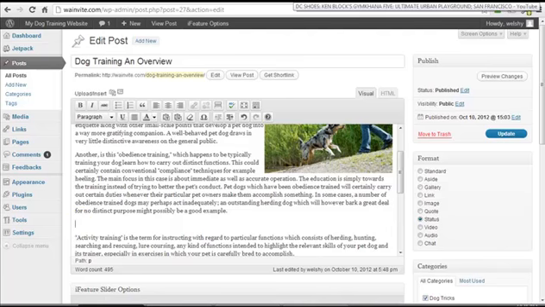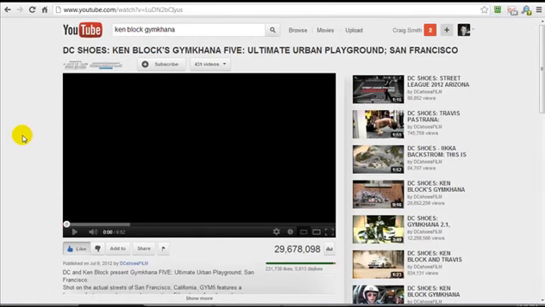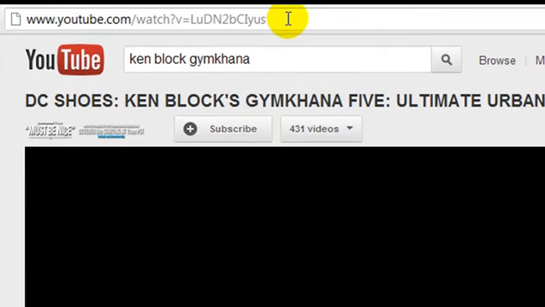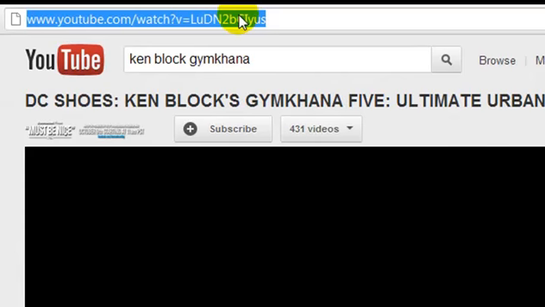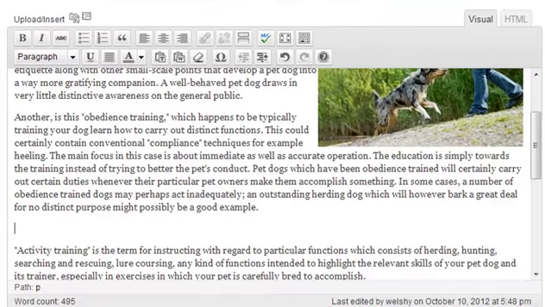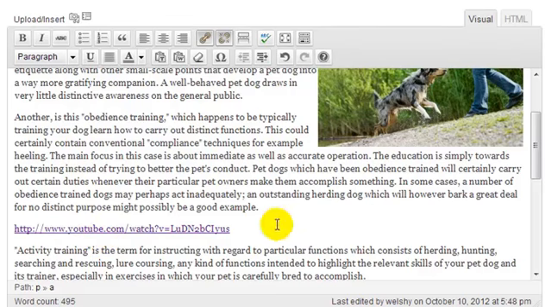Now all we have to do, we don't need any fancy plugins or anything like that. You can simply go to YouTube or Vimeo.com and find the video that you want to insert, and simply copy the URL. So we're going to copy it, go back to our post, and press Control V. Now, as you can see, this is actually a hyperlink because it's a different color, and if we clicked update, it would be like a clickable link.